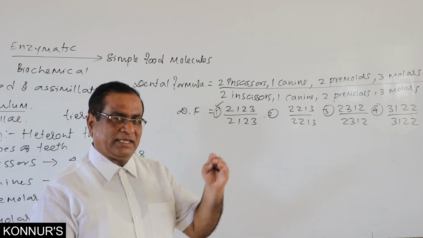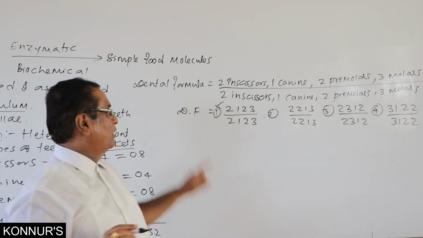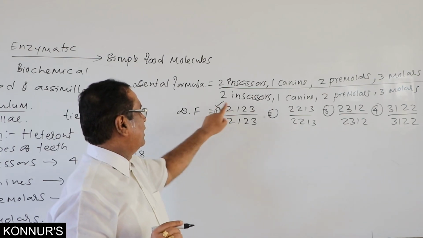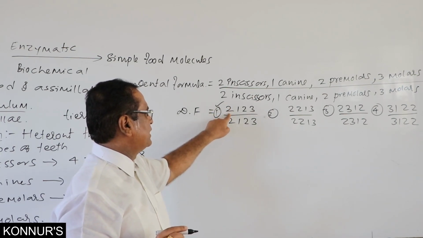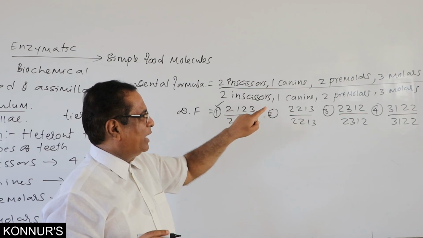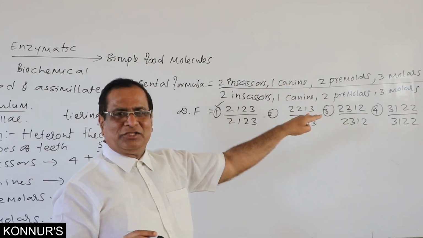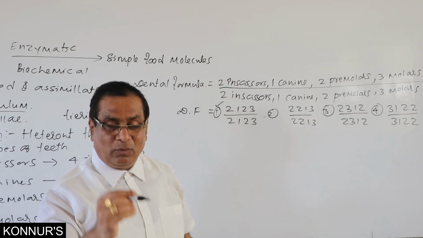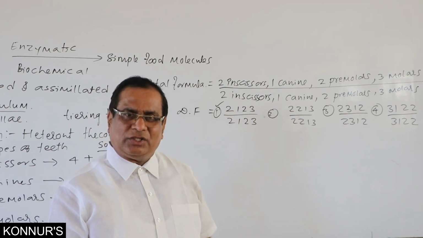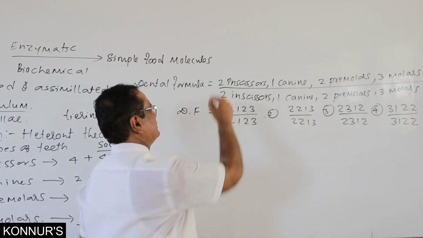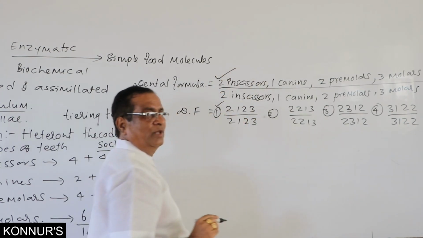In those four answers, this will be there, where they can interchange. Right is two incisors, one canine, two premolars, three molars. They can interchange them and give in the answer. We have to search for the right answer. This is the right answer.